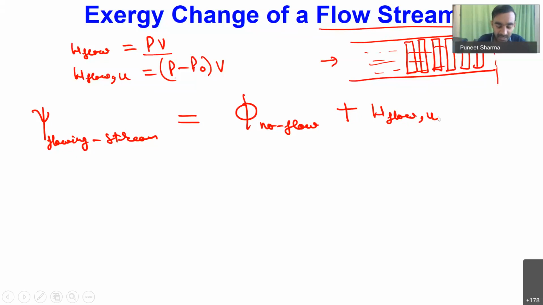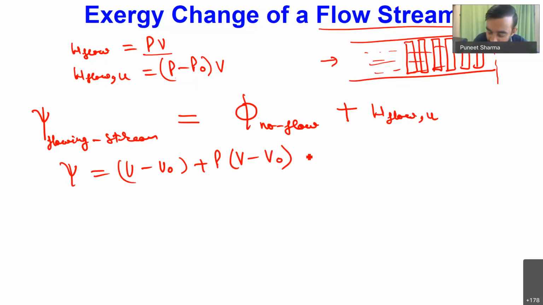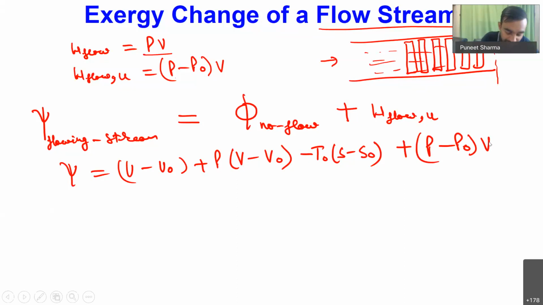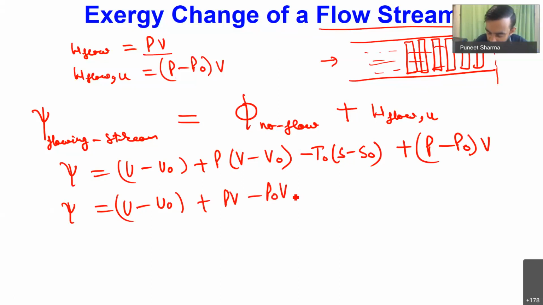Okay, so psi I will be getting as phi, which we know is equal to u minus u naught plus p times v minus v naught, and then we are having minus t naught times s minus s naught. And for a flowing stream, just now we have seen that the utilized amount of flow work will be equal to p minus p naught times v. So now if I expand this formulation, I will be getting u minus u naught plus PV minus P naught V naught minus T naught times S minus S naught plus PV minus P naught times V.